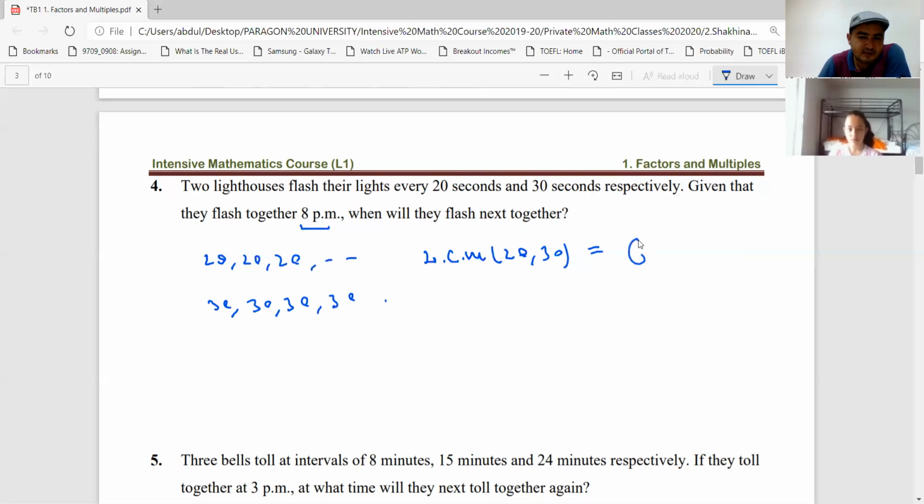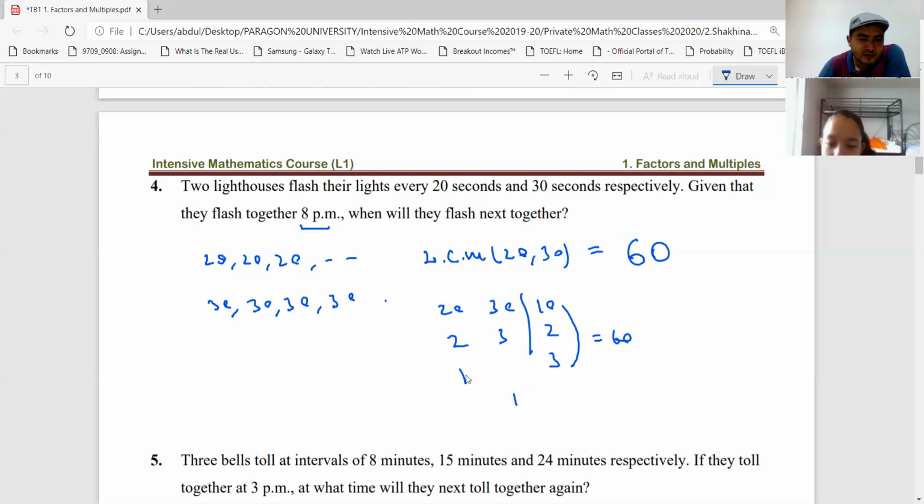It is 60, right? Oh, you meant that. Okay, I get it. Because here 20, 30, divided by 10, it is 2, 3, divided by 2, 1, divided by 3, 1. So if you multiply this, that is 60.